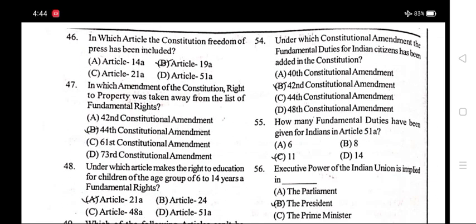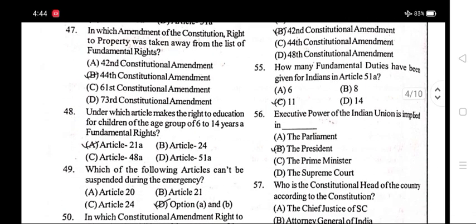Number 46. In which article of the Constitution has freedom of the press been included? Option B, Article 19A. Number 47. In which amendment of the Constitution was the right to property taken away from the list of fundamental rights? Option B, 44th Constitutional Amendment.